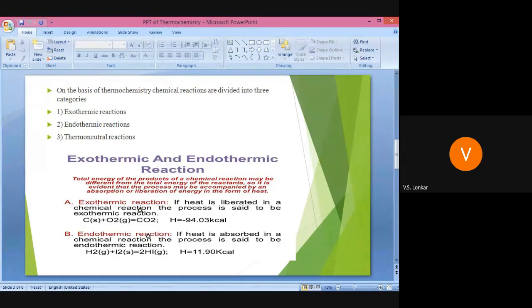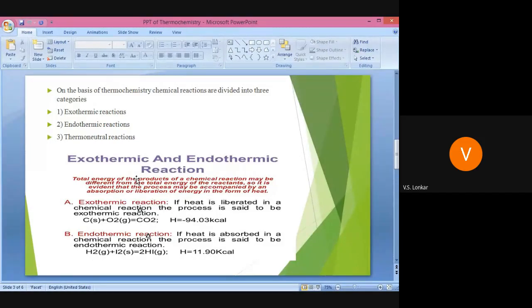The total energy of the product of a particular reaction may be different from the total energy of reactants. Therefore, the process may be accompanied by an absorption or liberation of energy in the form of heat. Sometimes the energy of a product is greater than the energy of reactant, or sometimes the energy of product is less than the energy of reactant. On that basis we can say energy can be liberated or absorbed in the form of heat.